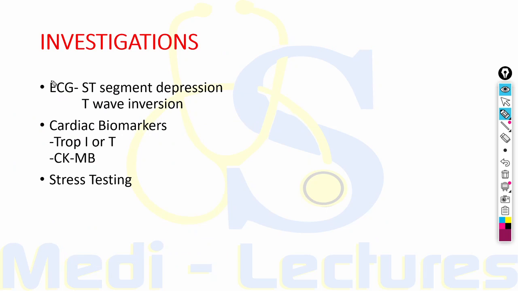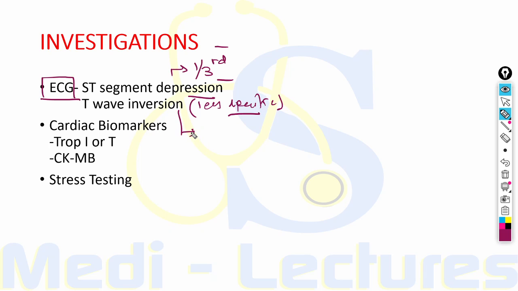Now coming on to the investigations, the first and foremost is ECG. ECG can show us ST segment depression, but it is important to note that it is seen only in 1/3 of the patients. Other patients can have a normal ECG. T-wave inversion is a less specific finding. But T-wave inversions are important if these are new inversions as compared to their previous ECGs, or the inversions are more than 3 mm deep.